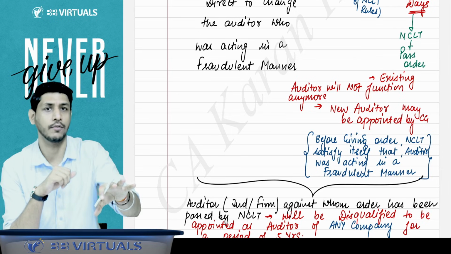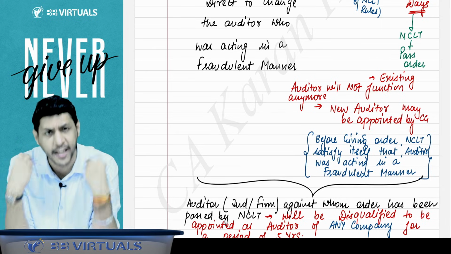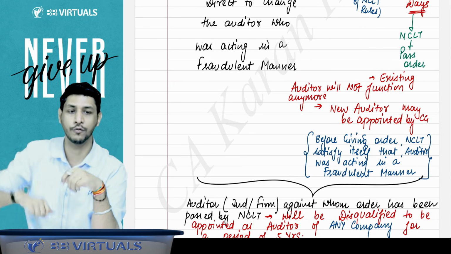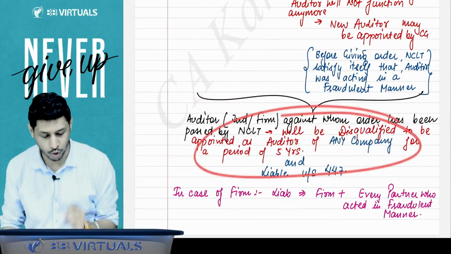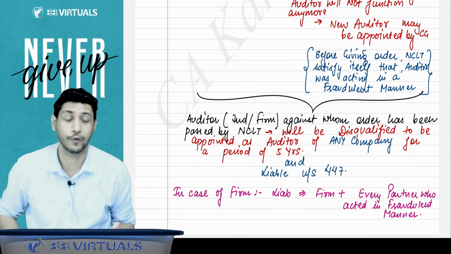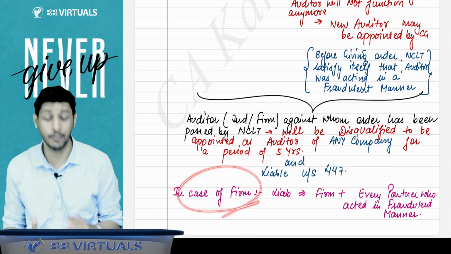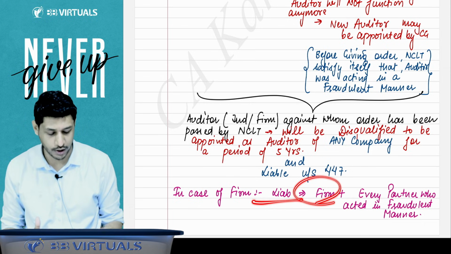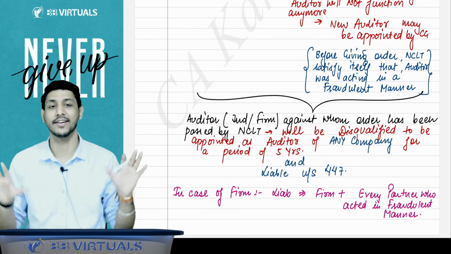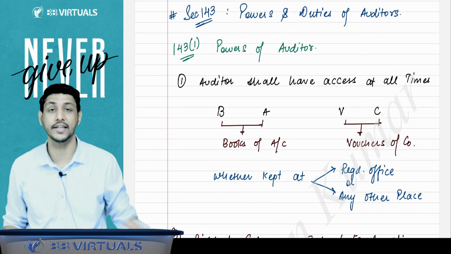And whosoever the auditor was, who is now removed by the order of NCLT, will not be allowed to do any audit of any company for 5 years from this order. When you are removed because of this section, you will not be allowed to do the audit of any company for 5 years, and that auditor will be liable for the section 447 penalty also, that is fraud penalty, imprisonment and fines and all. And in case the auditor was a firm, then the liability will be on the firm as well as on every partner who acted in the fraudulent manner. This is your section 139 and 140, and this completes your 139 and 140.